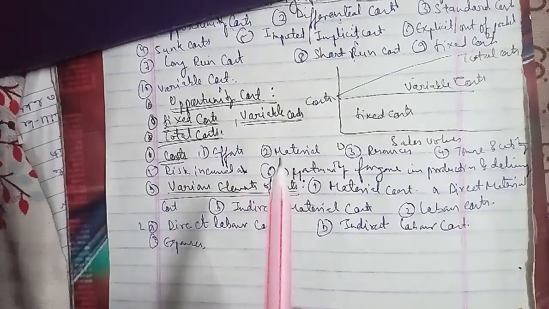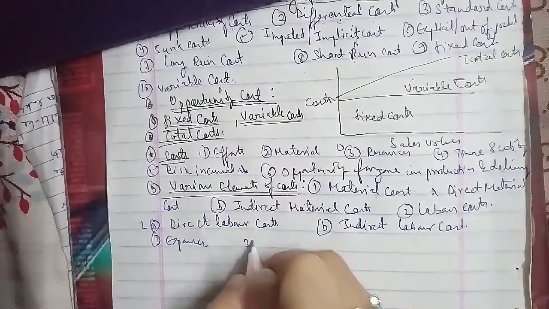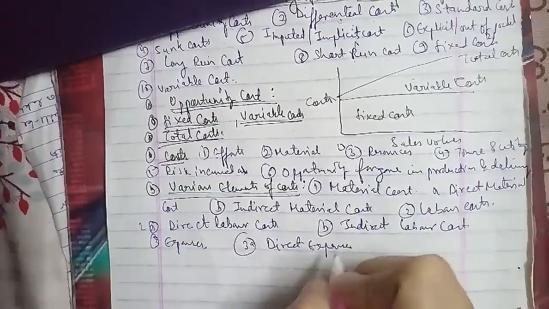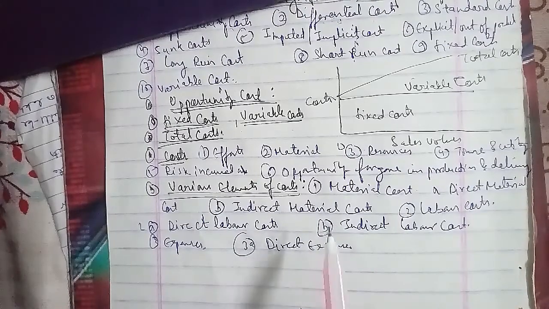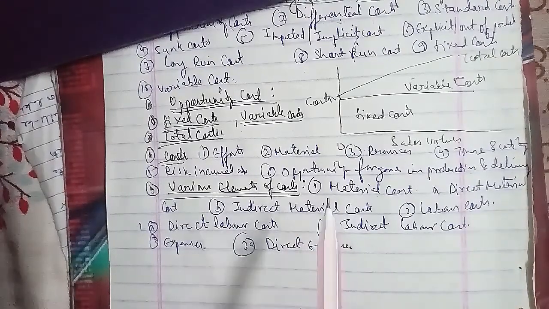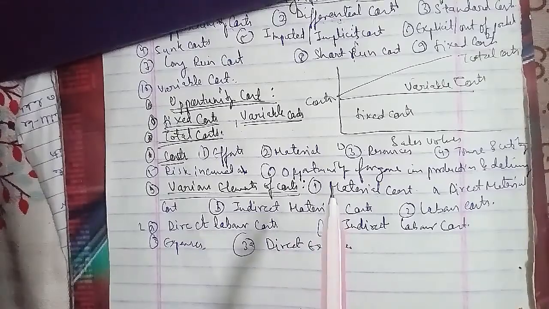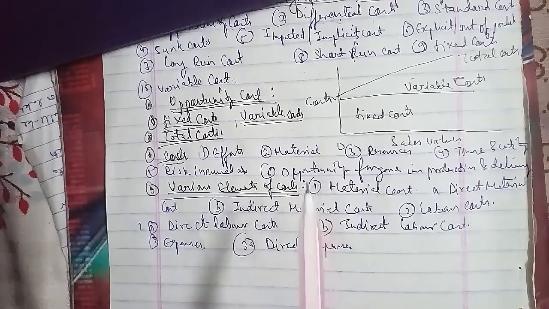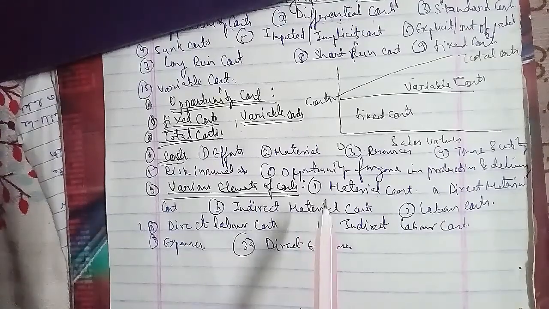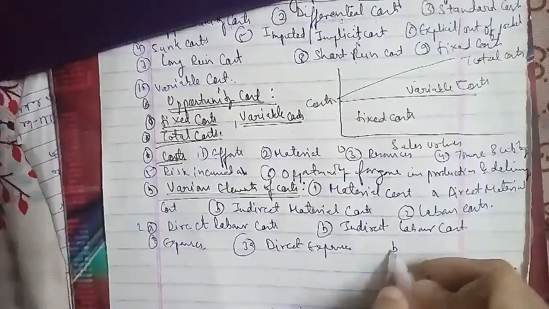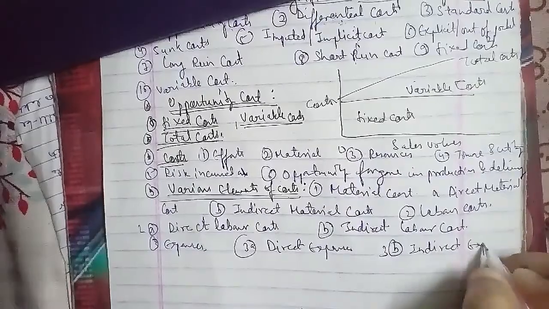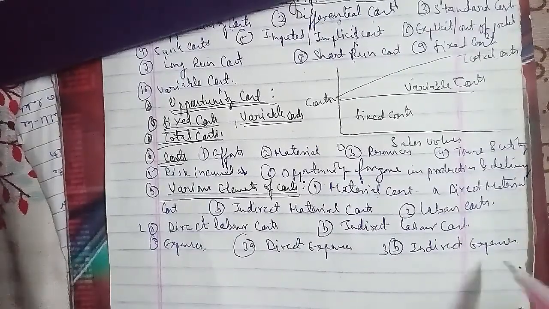The second we have is your indirect expenses. These are the expenses which cannot be charged directly to a particular product, and all expenses other than direct material costs, direct labor cost and direct expenses are indirect expenses, and these are also called overheads as well. The indirect expenses include rent of the factory building, insurance premium, telephone expenses, administrative expenses, advertising expenses, publicity expenses, distribution, selling expenses, and packaging cost as well.